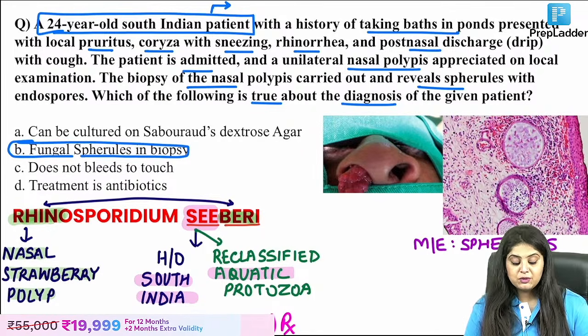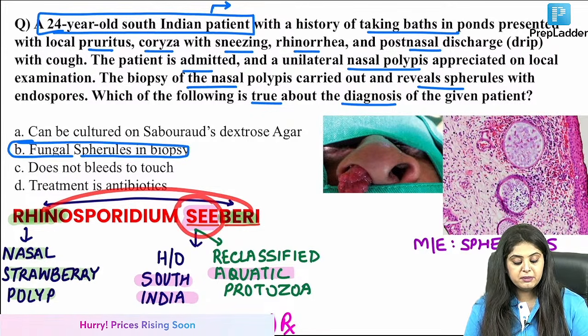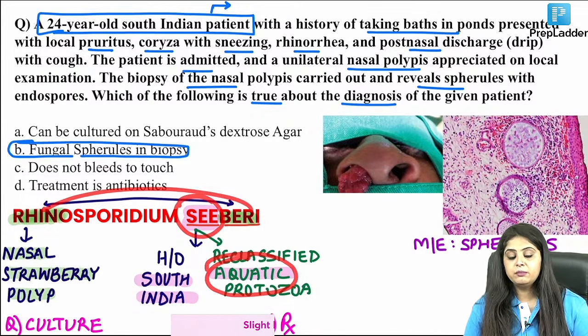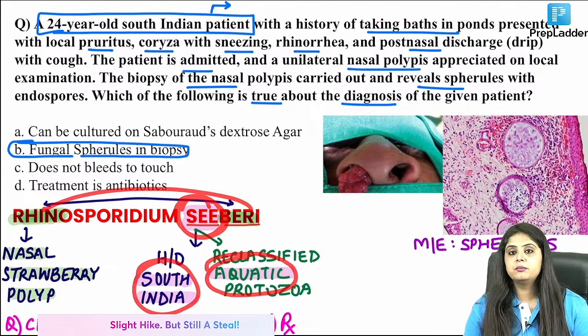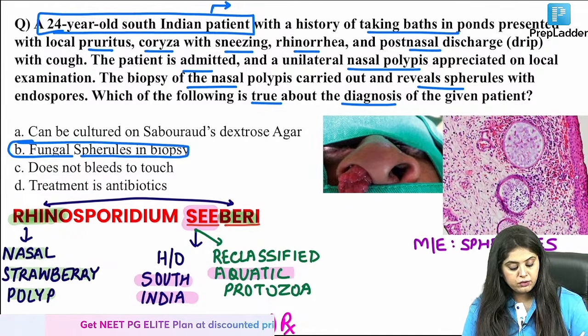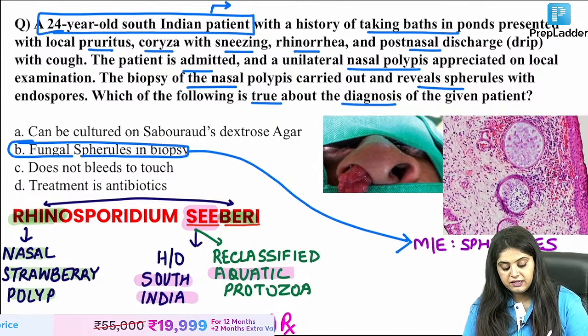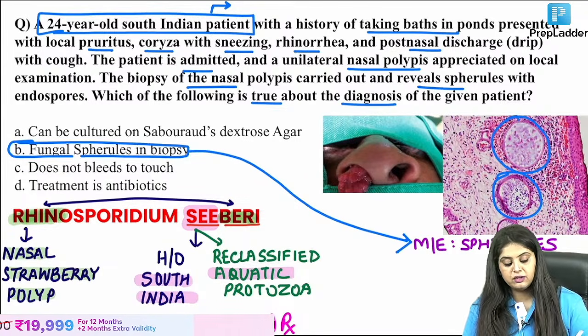वो अलग है. I will come to that in a while. So now when I say कि ठीक है, nose के अंदर strawberry दिखेगा, C मतलब now it is called as aquatic protozoa. Now this will be C मतलब some ocean ponds for South India. Now I see strawberry polyps over here. How will I do the biopsy? I will do the biopsy and I will see the spherules. I can very well see these round spherules, and that is how this will be done.